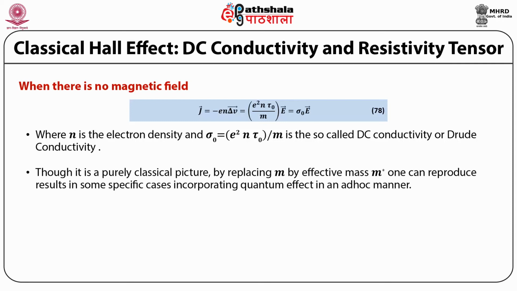Though it is a purely classical picture, by replacing m by effective mass m star, one can reproduce results in some specific cases, incorporating quantum effects in an ad hoc manner.